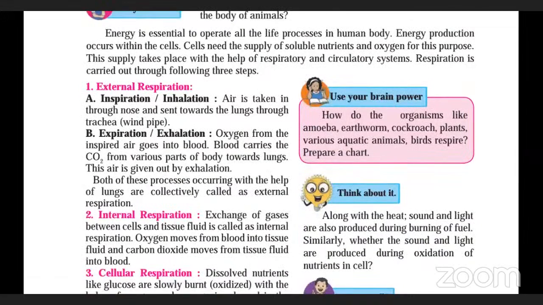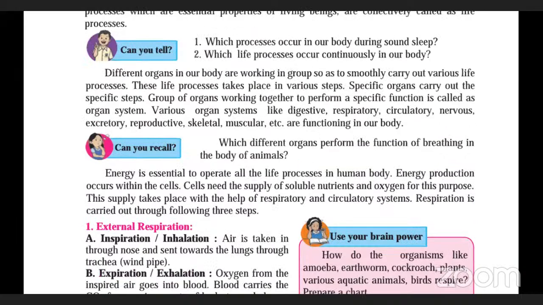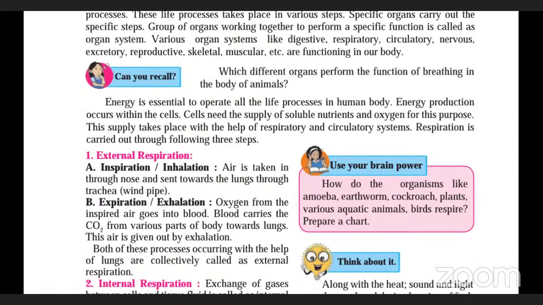First is external respiration and second is internal respiration. What do you understand by external and internal? External means bahar, internal means andar. Yes, very nice. External means something which is from outside and internal means something which is from inside.